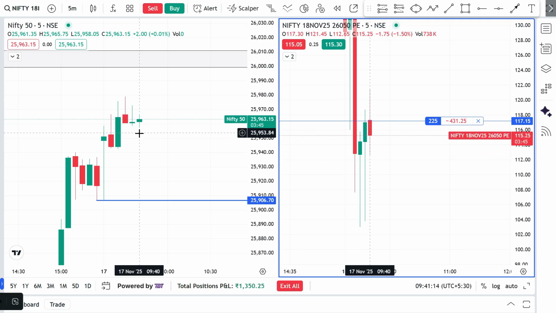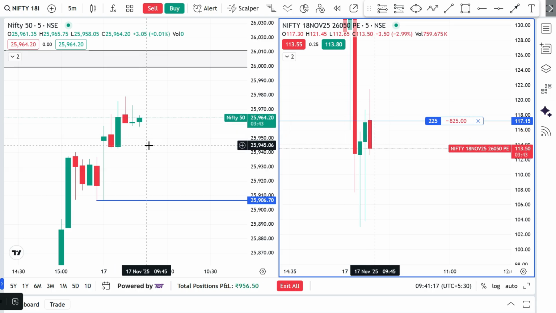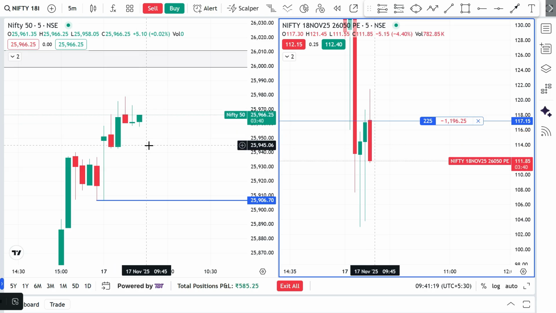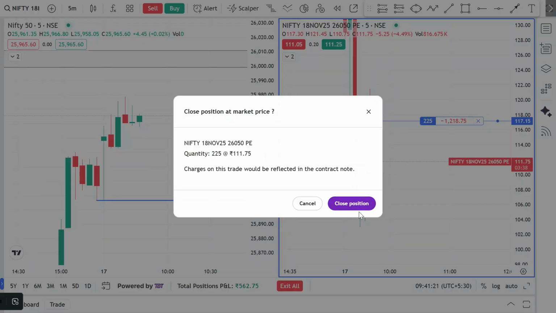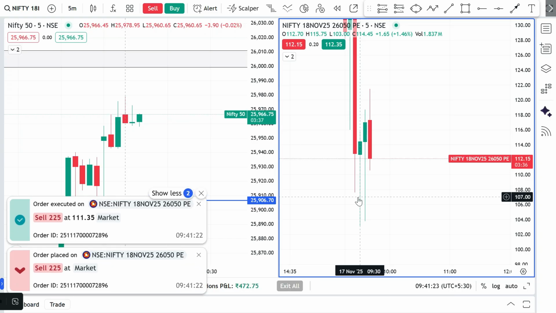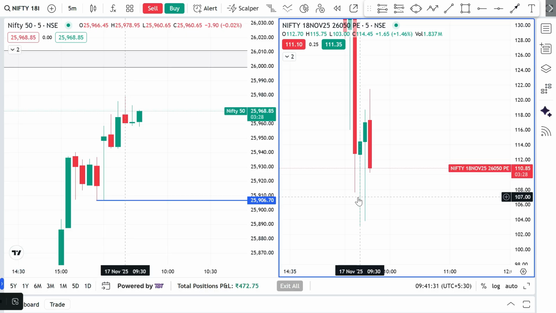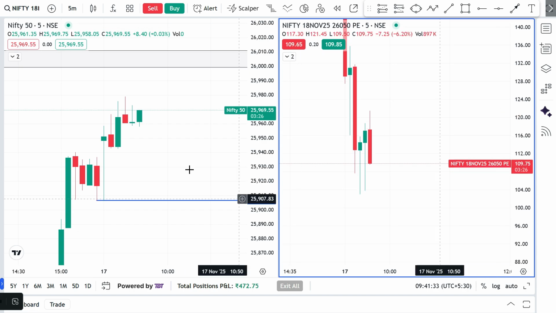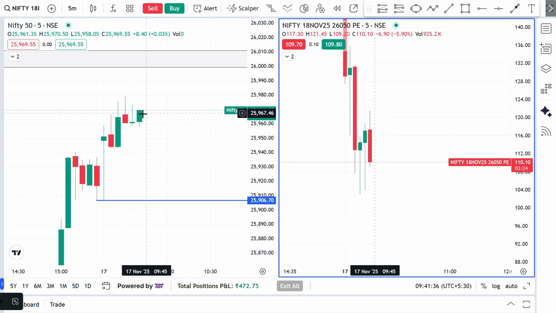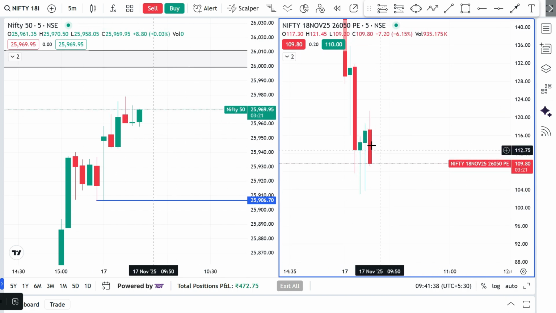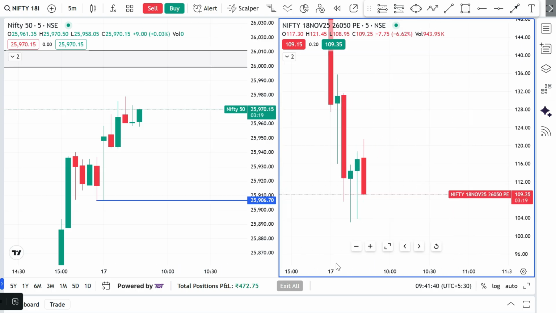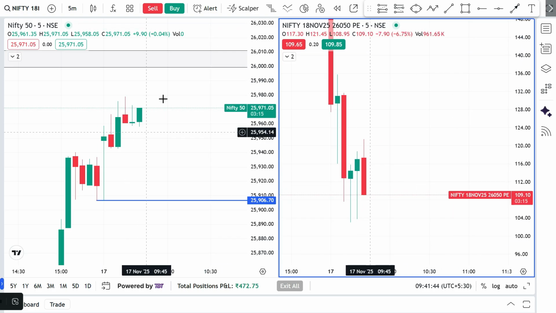Okay, you can see it's trying to take some support from this previous doji, so there might be a chance for an after move. So we're going to exit this trade. Okay, I'll just exit the trade. We're going to re-enter that trade once it gives me confirmation of any selling side, because the market is at all-time high in Bank Nifty, and Nifty and Sensex are also close to all-time high. You can see there might be a chance for an after move also. Past videos continued bullish, so I'm expecting a small fall or consolidation. Then we can expect an upside move, and this is our target.